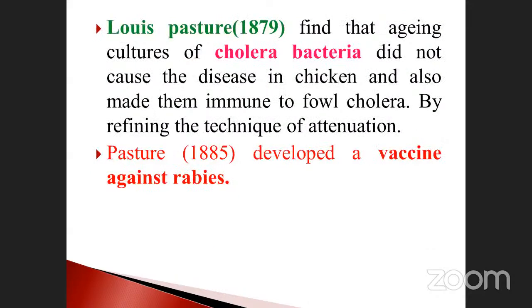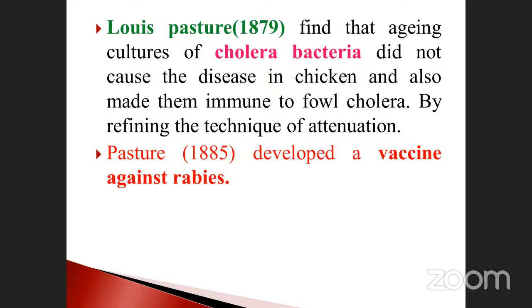And the second one is Louis Pasteur in the year 1879. He found that an aging culture of cholera bacteria did not cause the disease in chicken and also made them immune to fowl cholera by refining the technique of attenuation.